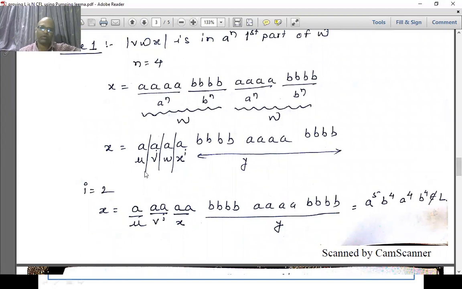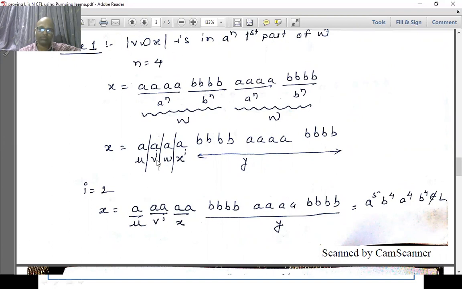Now considering this VWX lies entirely within this a raised to n. If I pump up with i equal to 2, it means I am considering the substring V and substring X twice in the resultant string.